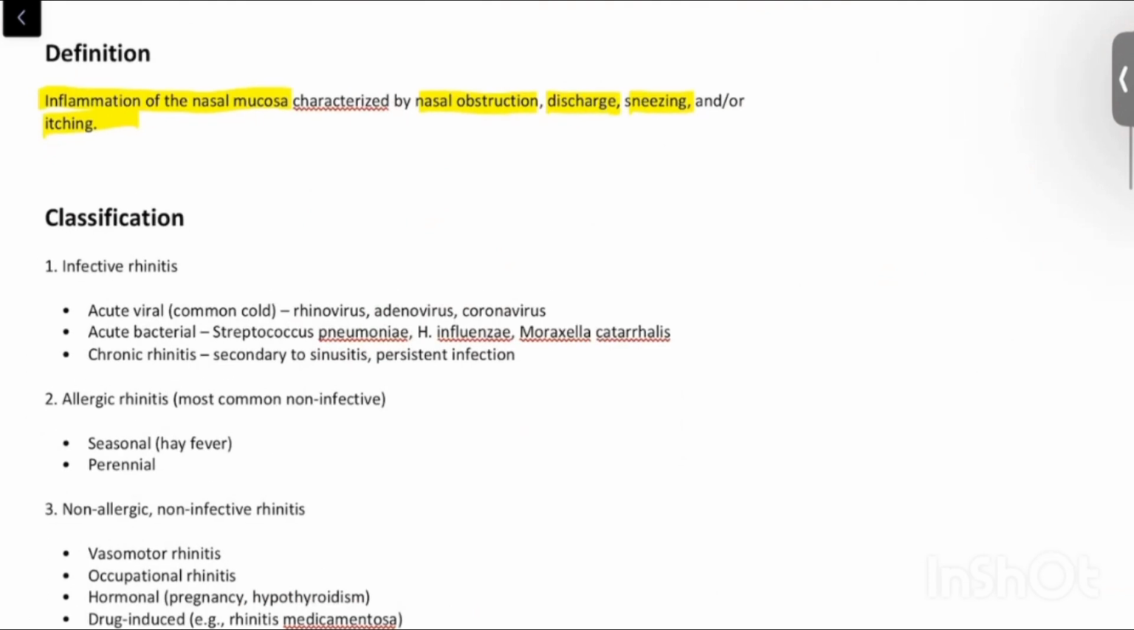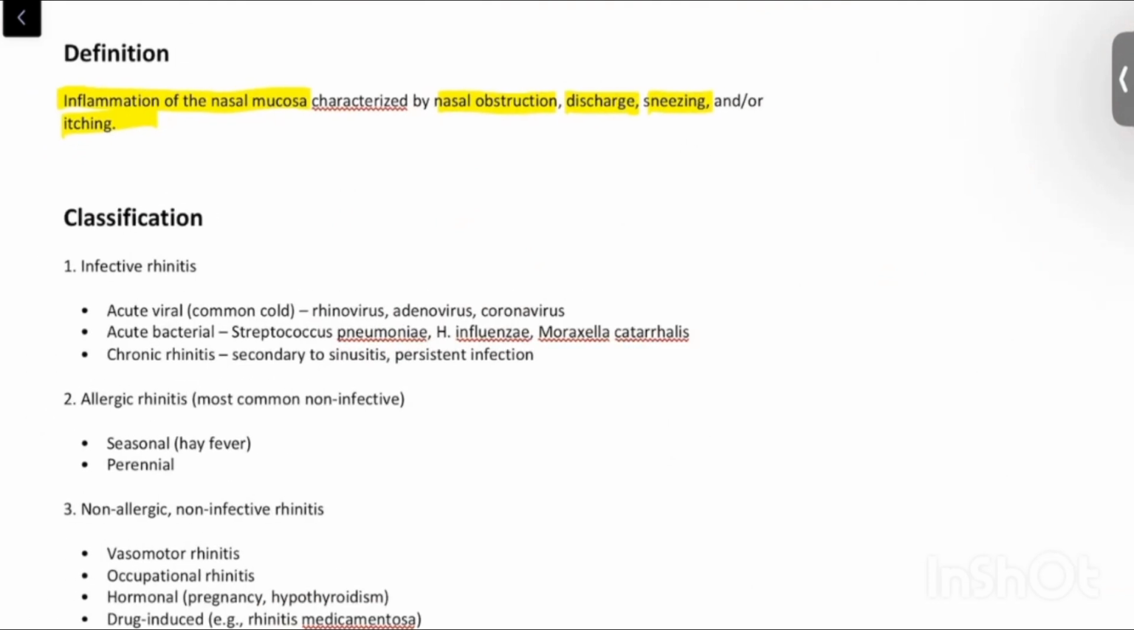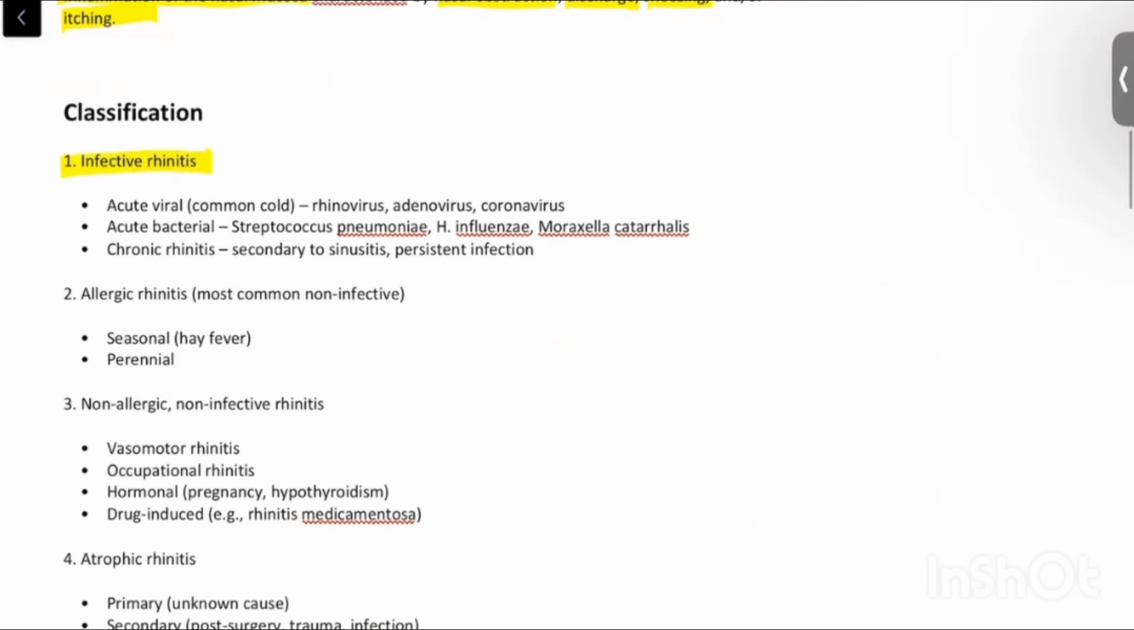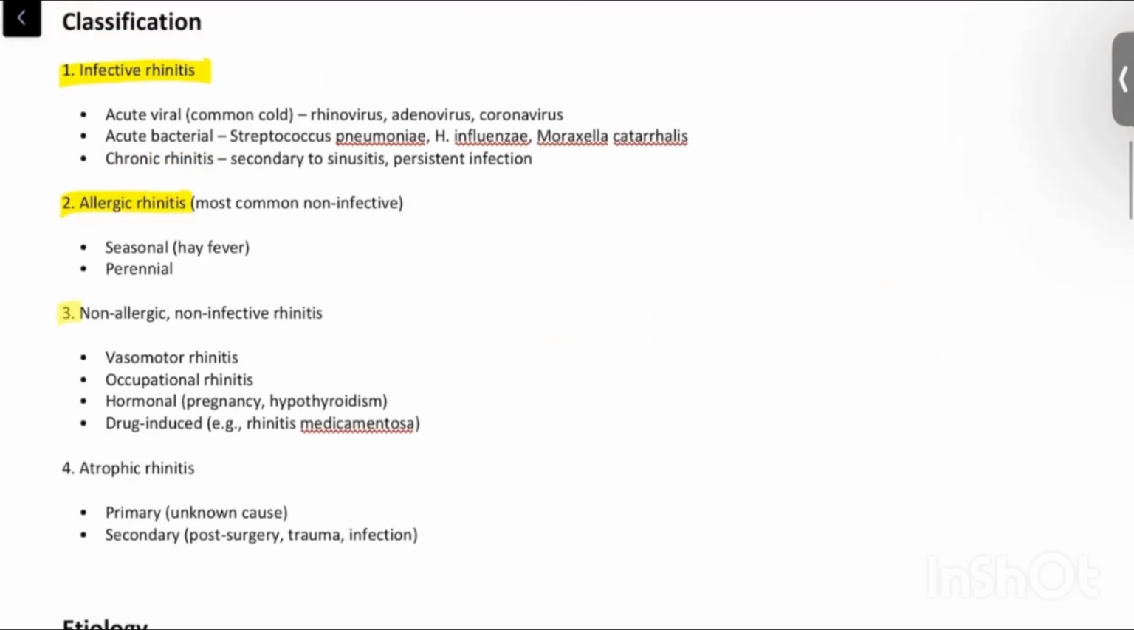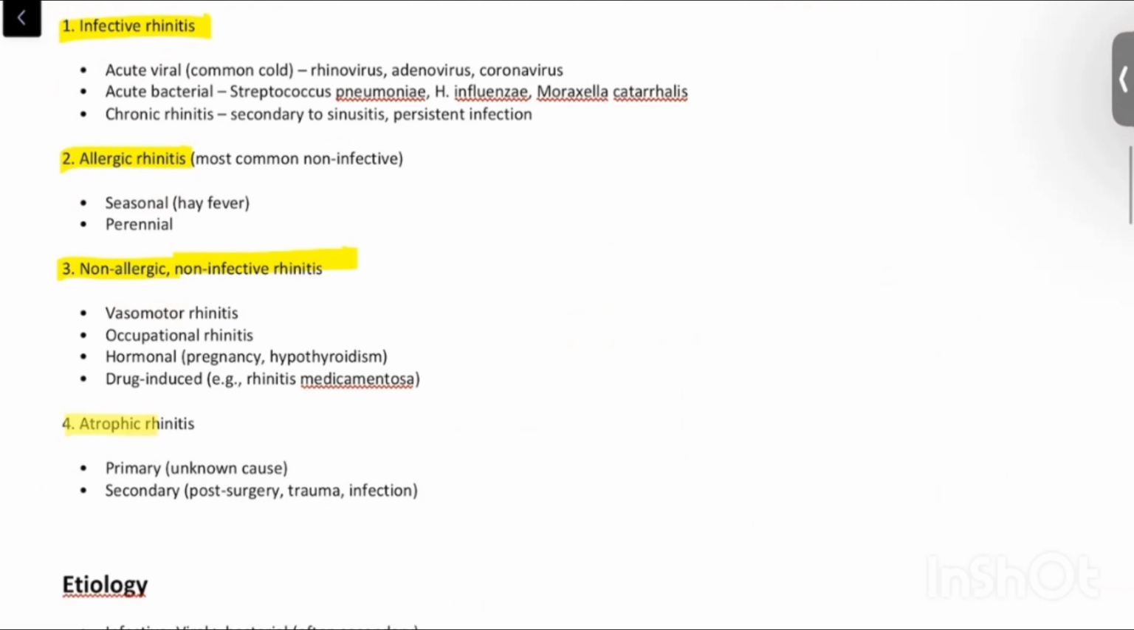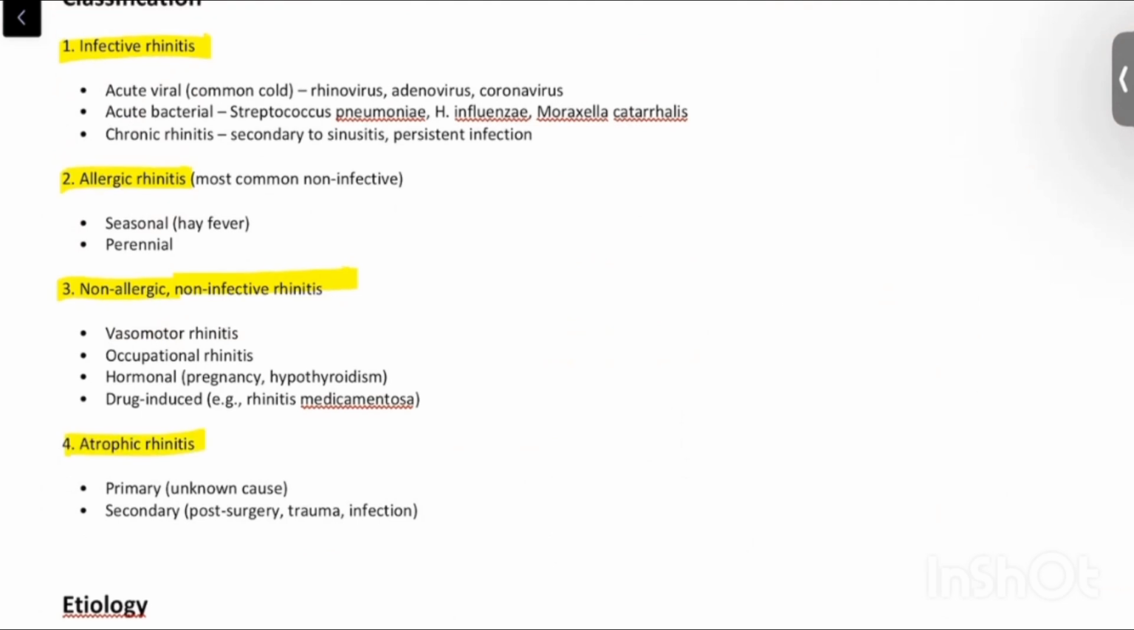How do we classify rhinitis? Similar to conjunctivitis, rhinitis is classified as infective rhinitis, allergic rhinitis, non-allergic or non-infective rhinitis, and atrophic rhinitis. So what is infective rhinitis? Again, it can be acute viral, acute bacterial or chronic rhinitis. Acute viral is commonly caused by viruses like rhinovirus, adenovirus and coronavirus. Acute bacterial is caused by Streptococcus pneumoniae, H. influenza and Moraxella catarrhalis. Chronic rhinitis is caused secondary to sinusitis or a persistent infection.